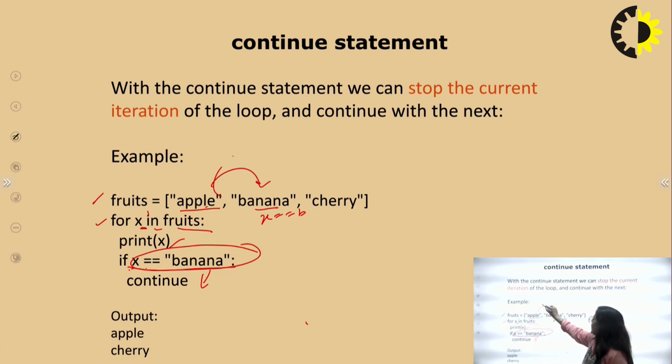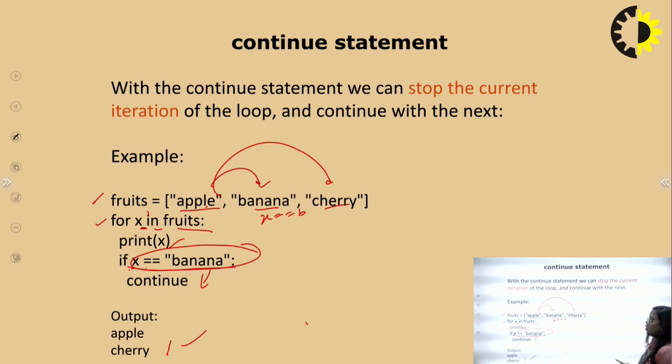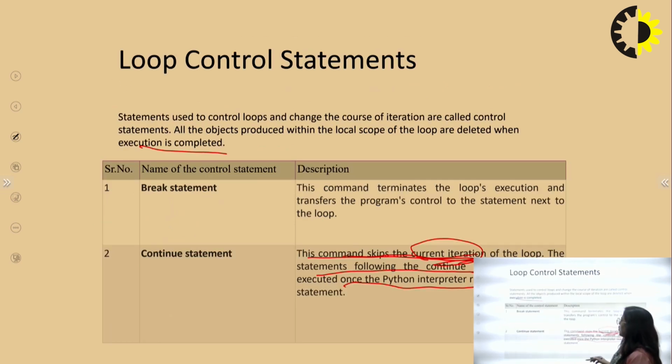But now the x value is cherry, and this cherry is printed in your output. So it skips the current iteration of the loop.